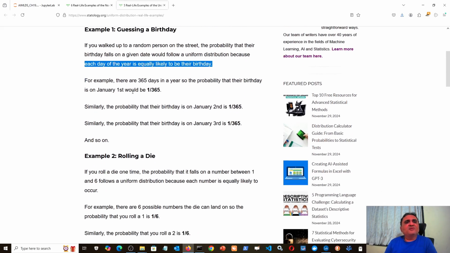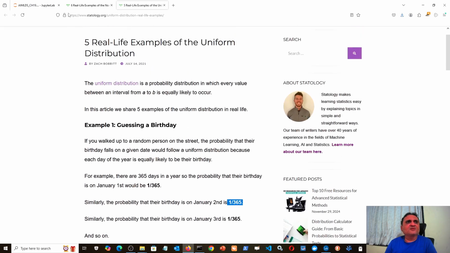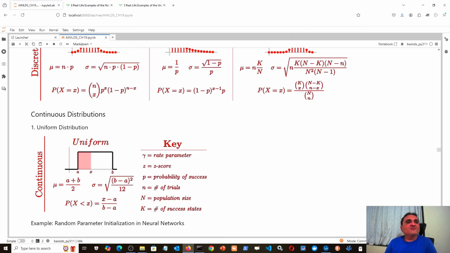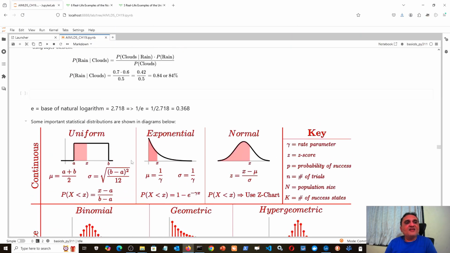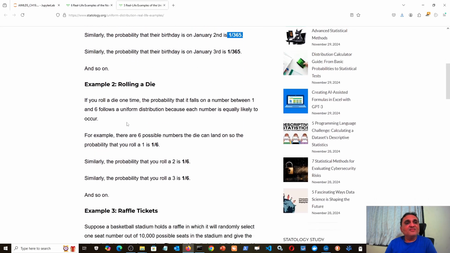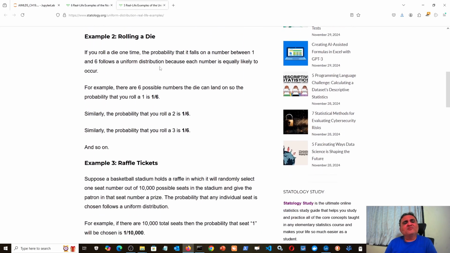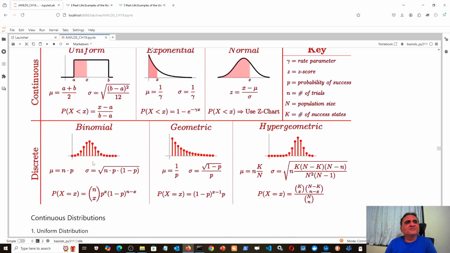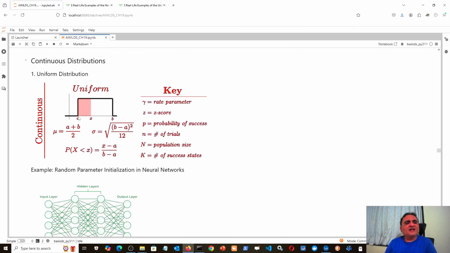So the probability of being born on January 1st is 1 upon 365, January 2nd, 1 upon 365, and so on. So if on this axis there is date and on the y-axis there is probability, then on every date the probability is equal. So it is a uniform distribution, right? Then rolling a die is also an example of uniform distribution. The probability of getting 1 is 1 by 6, 2 is 1 by 6, 3 is also 1 by 6, and so on. If there are trials, first trial, second trial, up to sixth trial of rolling the die, then the probability throughout is 1 by 6.